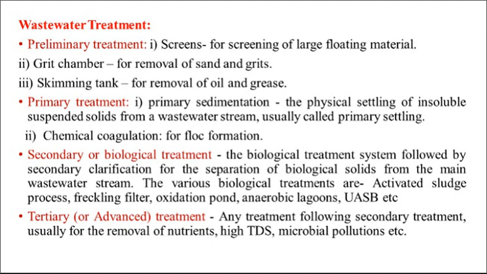Second treatment unit is the grit chamber. Grit chamber is mainly provided for removal of inorganic material, may be sand, grit, silt, clay, crockery pieces, etc. Next one is the skimming tank. Skimming tank is mainly provided for removal of oil and grease which floats on the surface of the sewage or wastewater. Then next one, primary treatment. So after preliminary treatment, we have to send the sewage for primary treatment. In primary treatment, there are two sub-treatments. One is primary sedimentation.